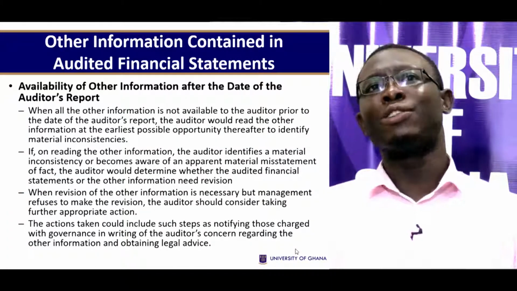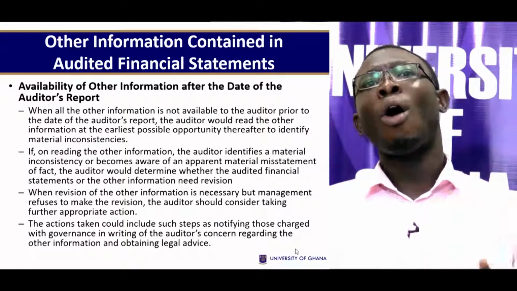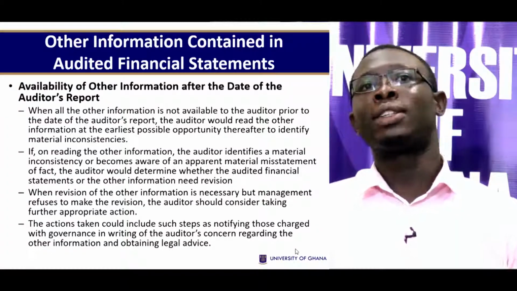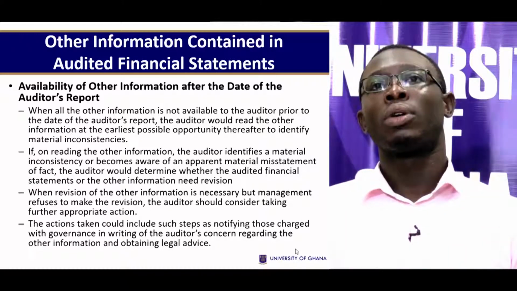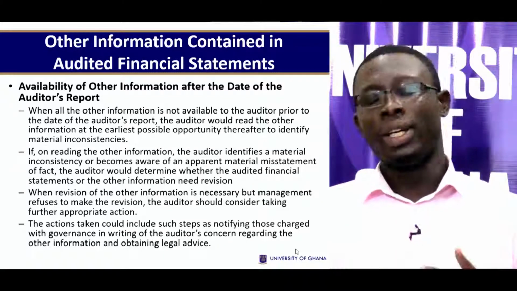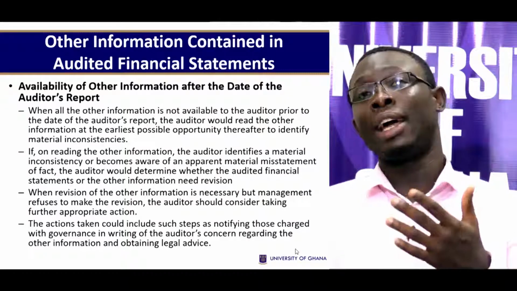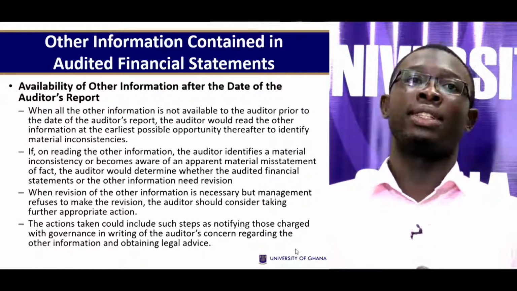Availability of other information after the date of the auditor's report. When all other information is not available to the auditor prior to the date of the auditor's report, the auditor will read the other information at the earliest possible opportunity thereafter to identify material inconsistencies.